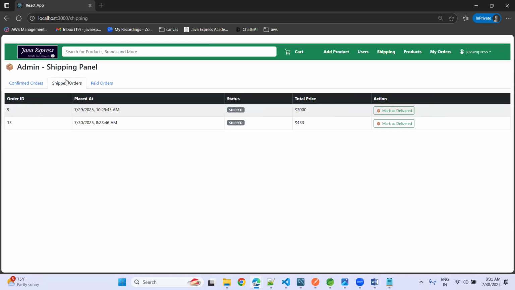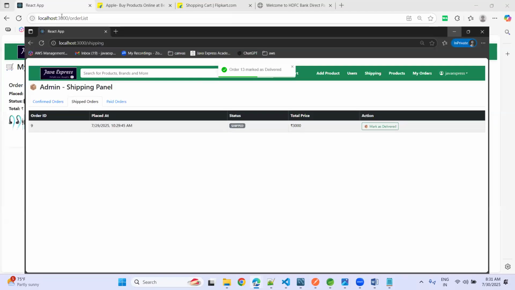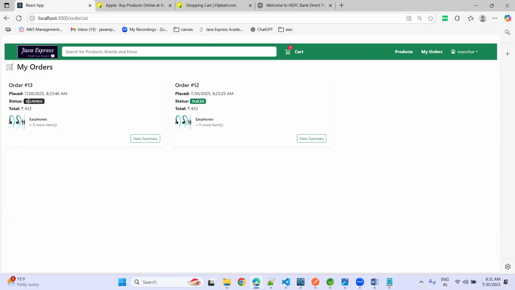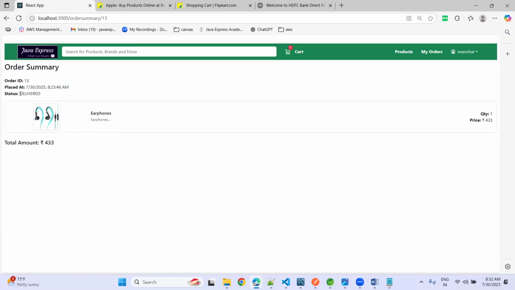Now, the delivery boy, once the product is delivered to you as a customer, he has some application. So we will give permission to the delivery boy for what he can do. Max, he can deliver the product or he can return the product. Some couple of options we will give. So he delivers the product to the customer. Now when you say mark as delivered, now 13th as delivered. If it is delivered, go there, refresh. Now immediately if you go to your my orders page, your status will be delivered here. This is one kind of an API.